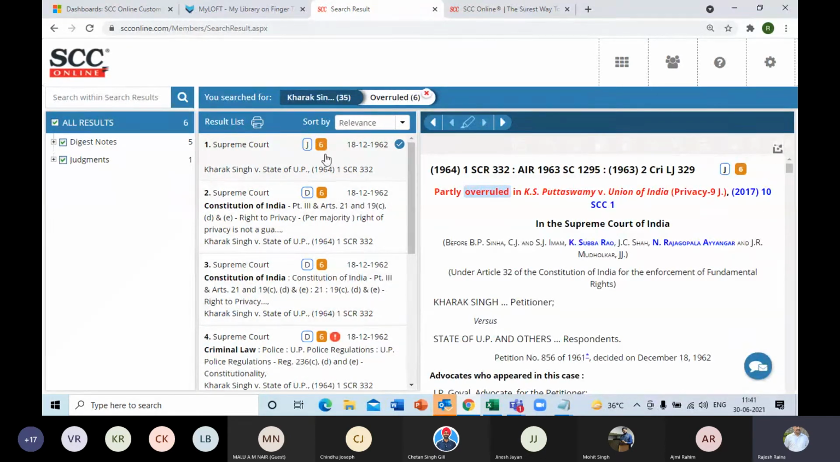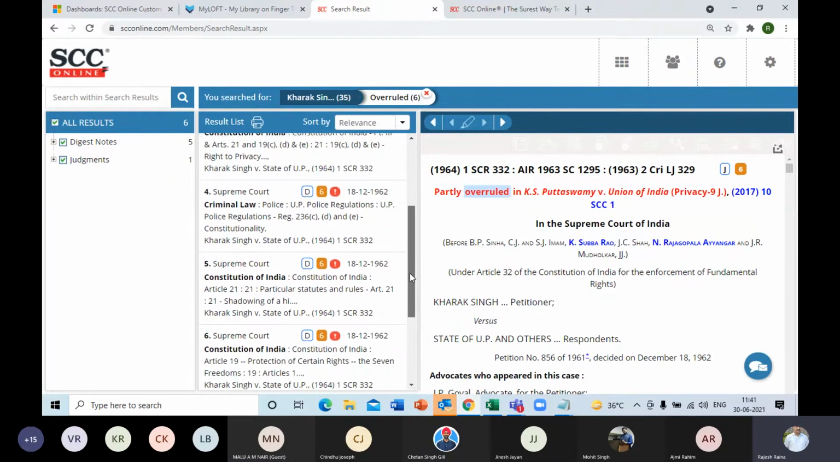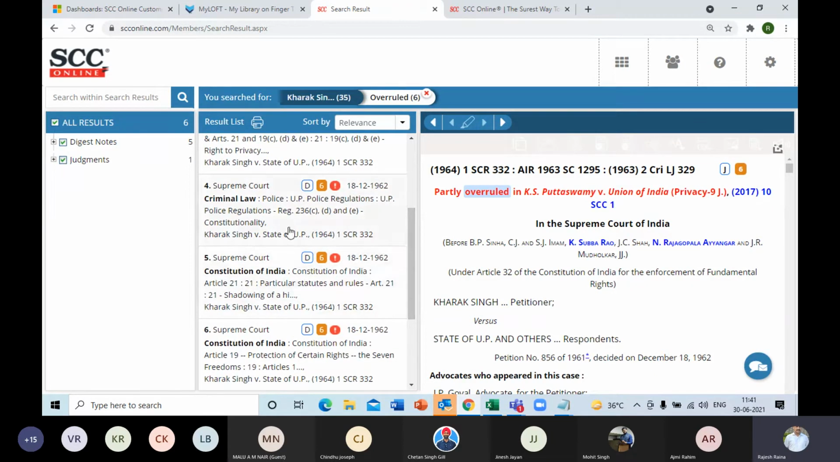As you can see, the first one is a judgment not overruled, fine. The second and the third digest notes are also not overruled, but are appearing here because overruled has been discussed somewhere in the digest note, but the law point is not overruled. And coming to the rest, 4, 5, and 6, they are the overruled law points. So let's see one among those.